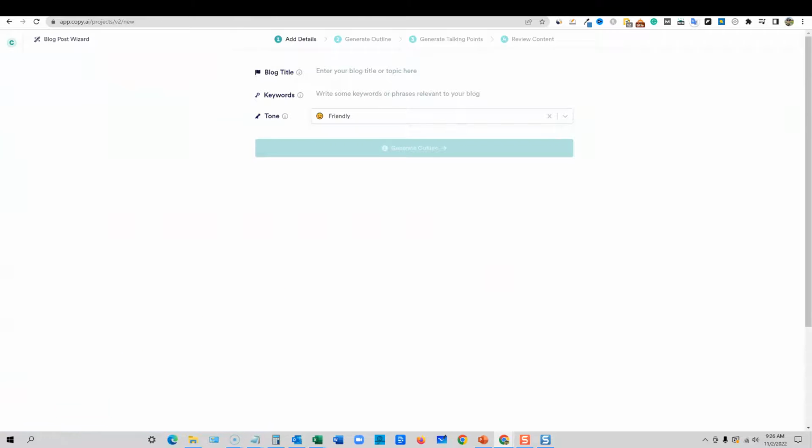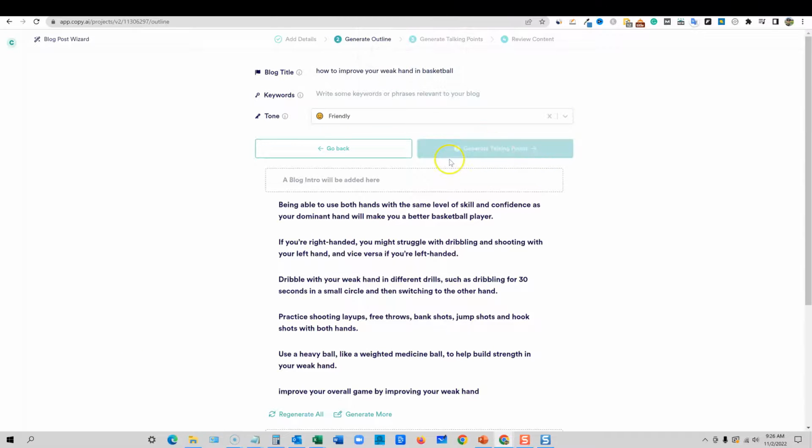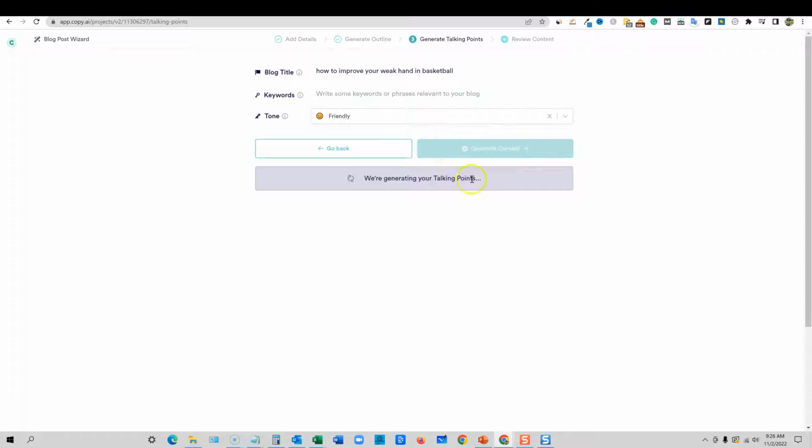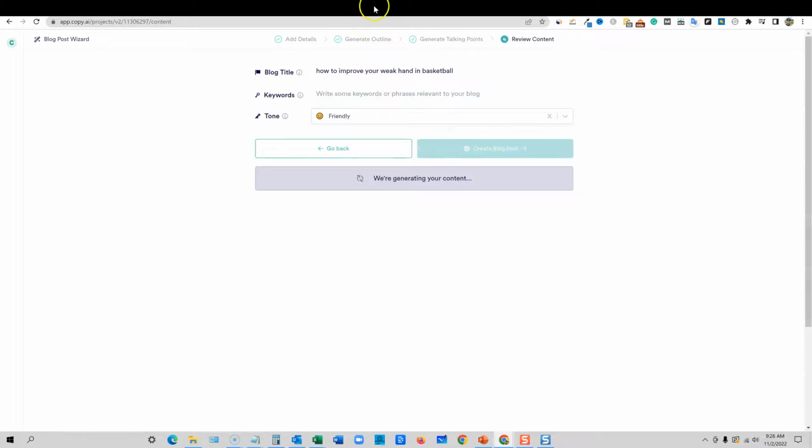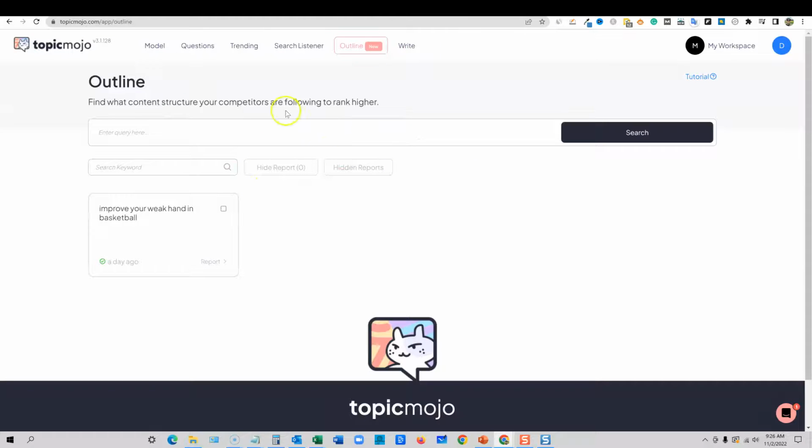So I'll go do that real quick. While that's generating, I'm literally not going to do anything. I'm just going to generate the content. You can actually see Copy AI, how fast it will create this article. It's literally done.